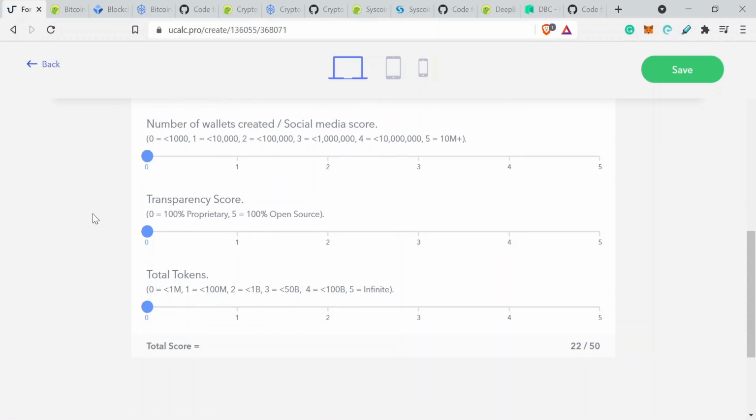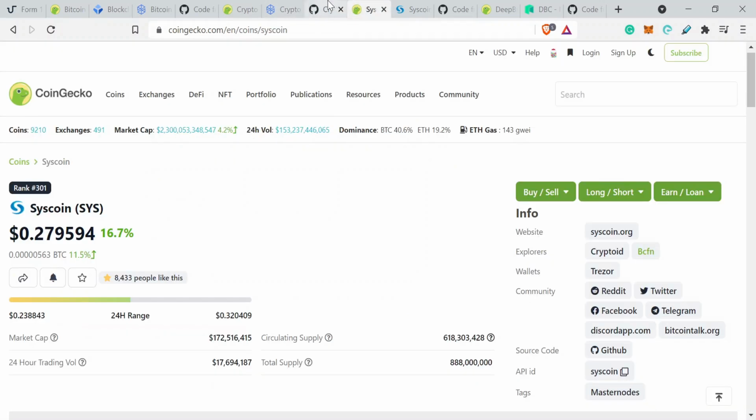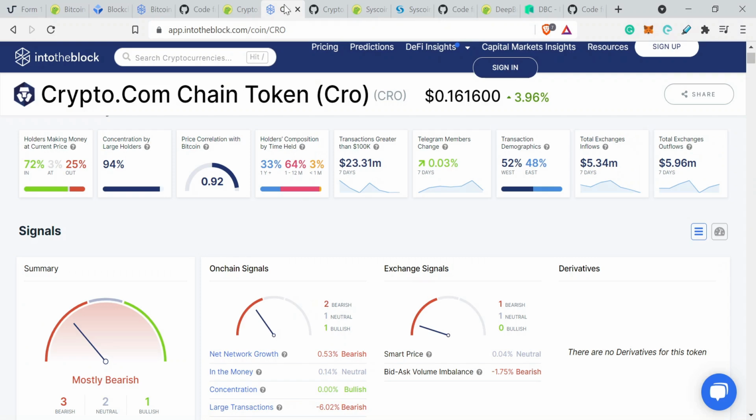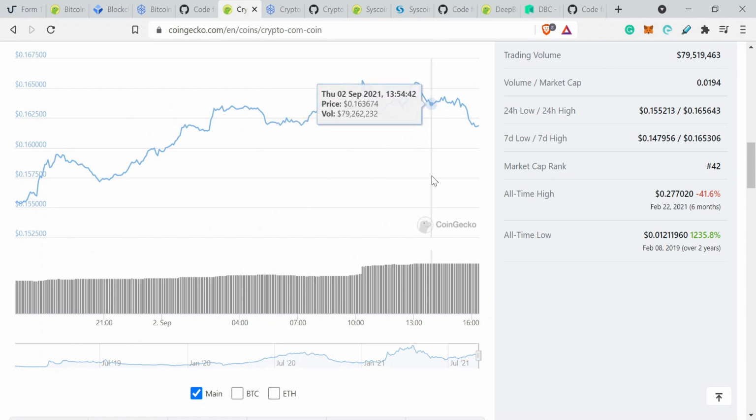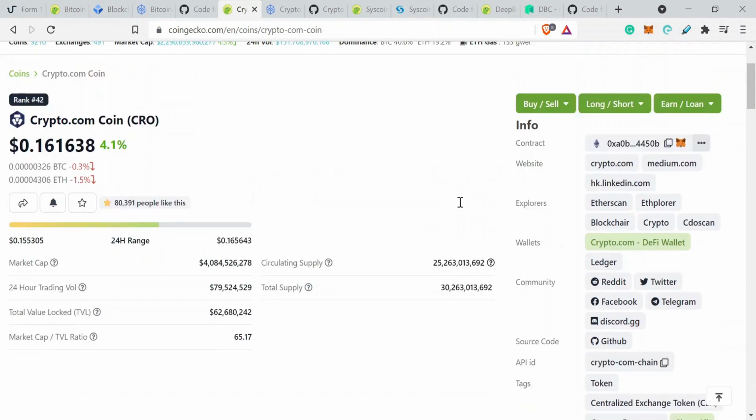Okay, number of wallets created. Once again, we're going to look at the blockchain to see where we're at with that. You might have to delve in a bit deeper on this particular occasion to actually see the explorers. In this instance, you can use a variety of different wallet scanners to determine the number of wallets that are holding a particular cryptocurrency.